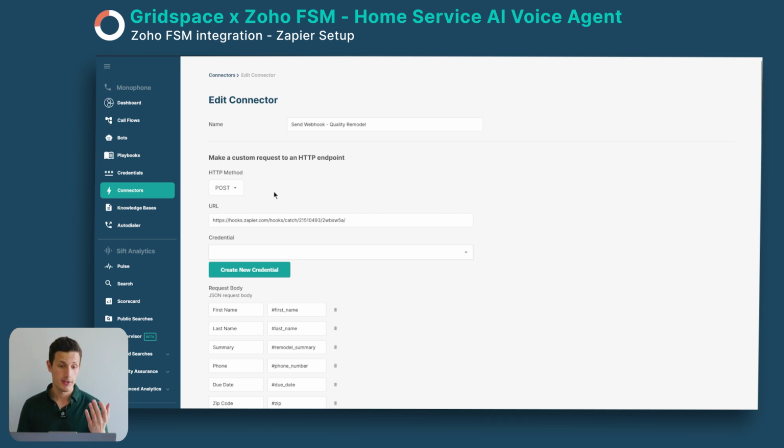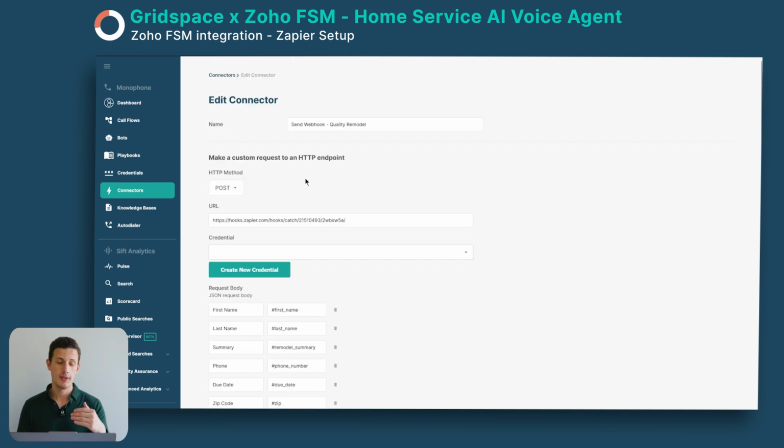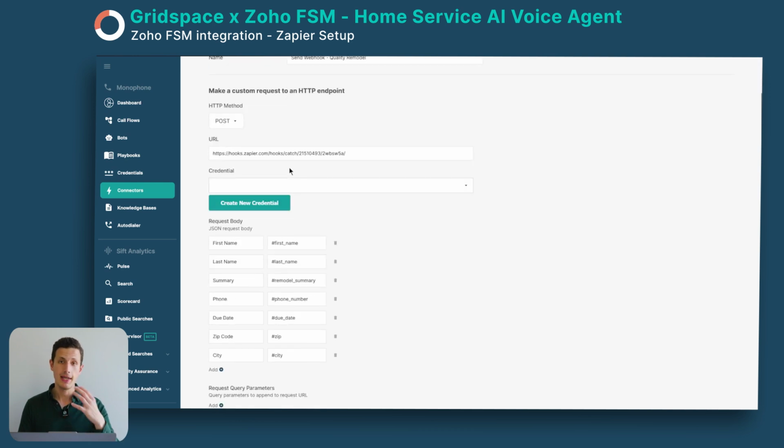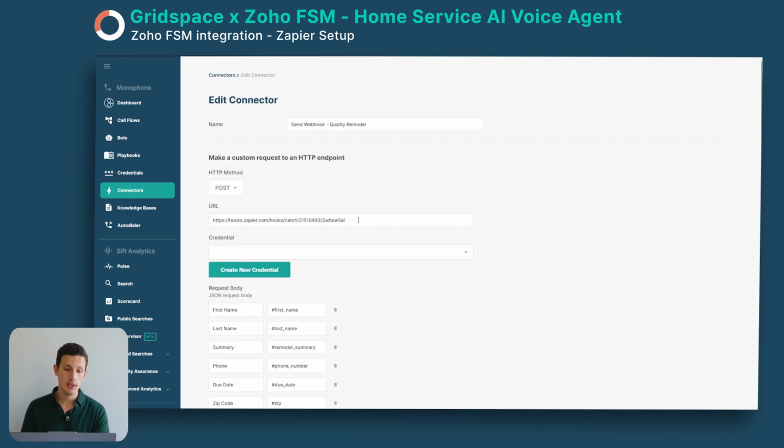So here we are in our connectors, and we have an HTTP post method request to Zapier. And as you can see, it's already pre-made for you, so you don't need to code anything. This is pre-made for you in Gridspace. We have a post request here, and this is a URL we got from Zapier. I'll show you how you can get that.